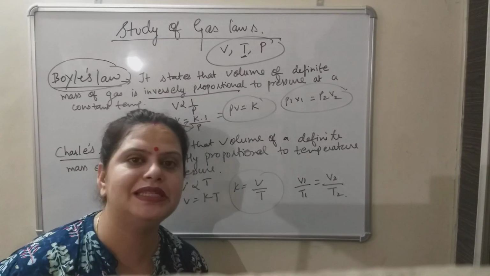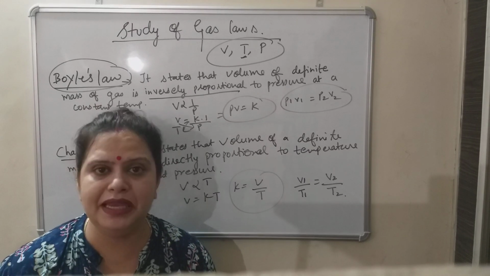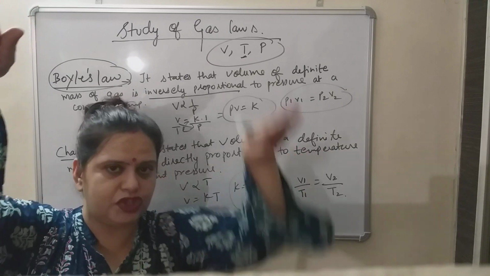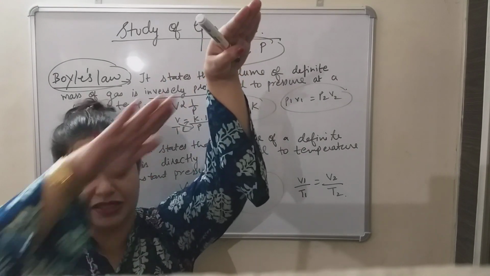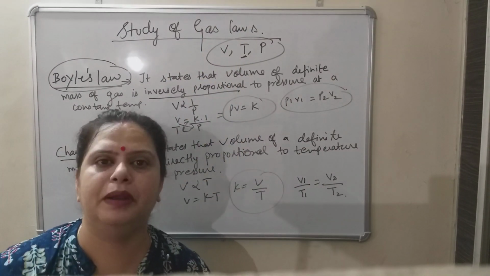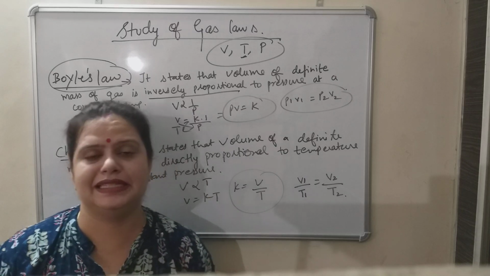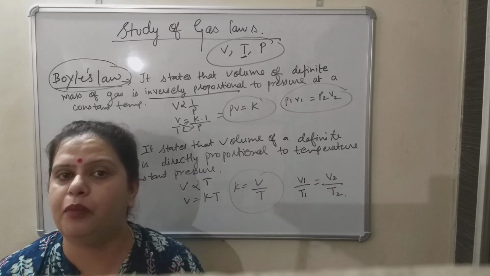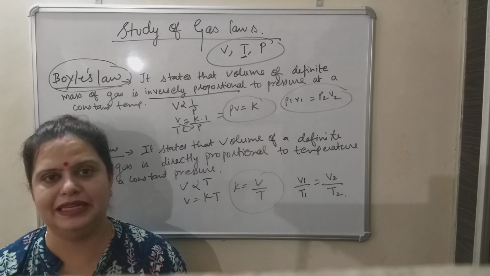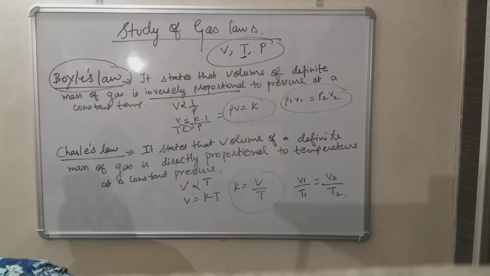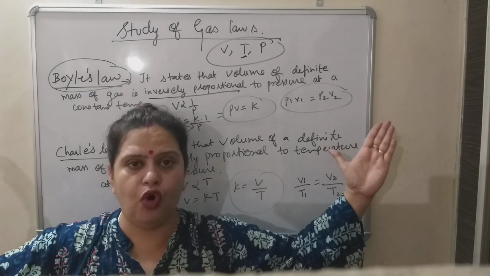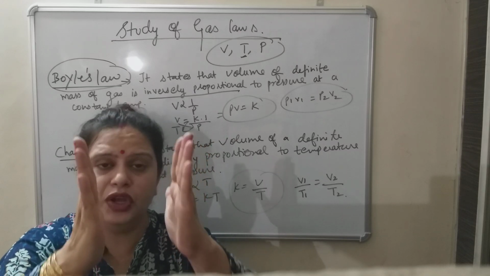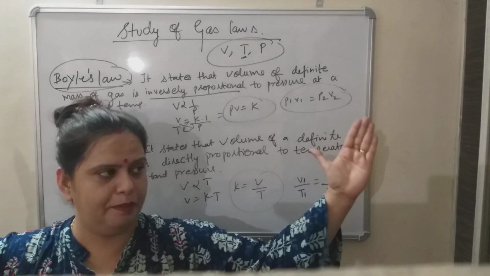The word inversely proportional means what? It means when one value will increase, another will decrease. So this relation is known as inversely proportional. So it states that volume of definite mass of gas is inversely proportional to pressure at constant temperature. It means at constant temperature, if volume will decrease, pressure will increase. And if volume will increase, pressure will decrease.